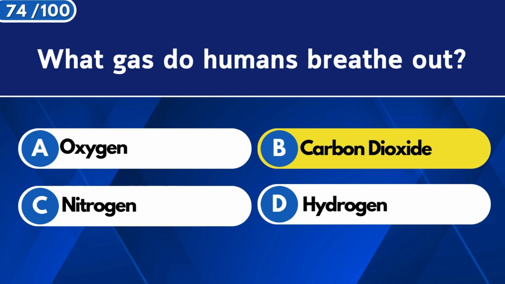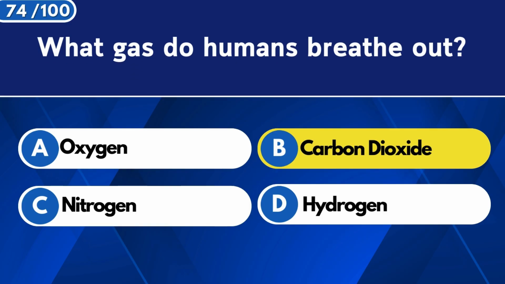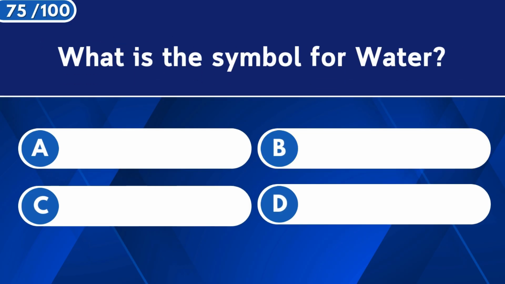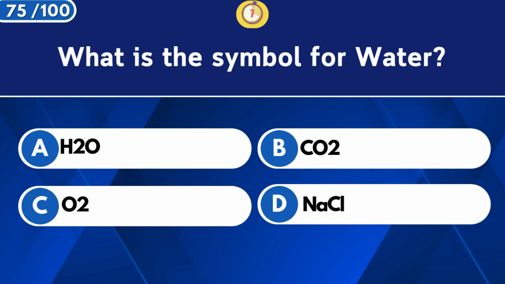Carbon dioxide. What is the chemical symbol for water? H2O.